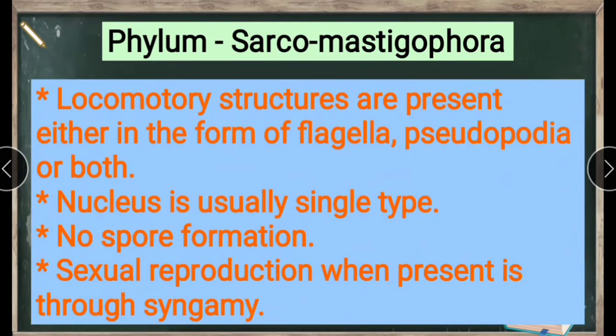Next, phylum Sarcomastigophora. Locomotory structures are present here, either in the form of flagella and pseudopodia or both. Flagella are thread-like structures. Both are present.